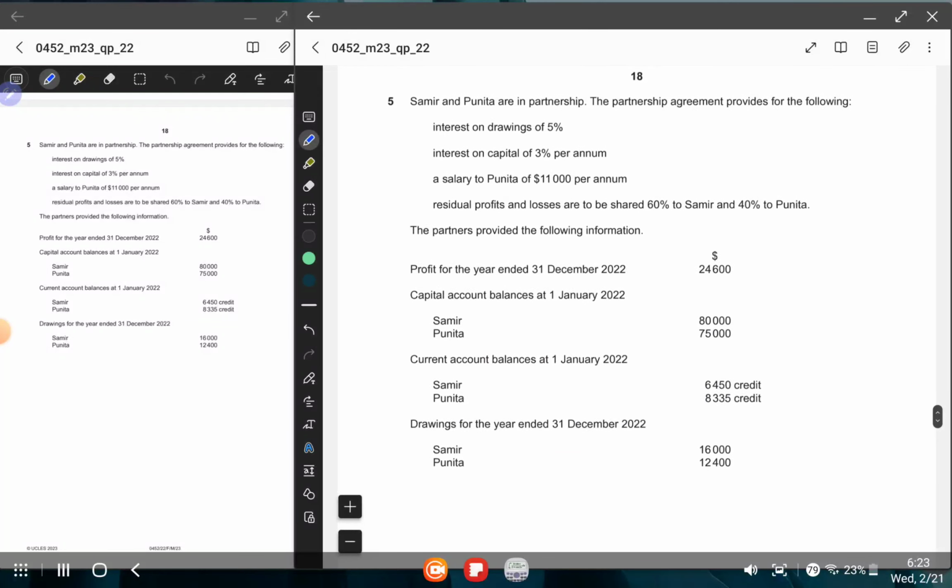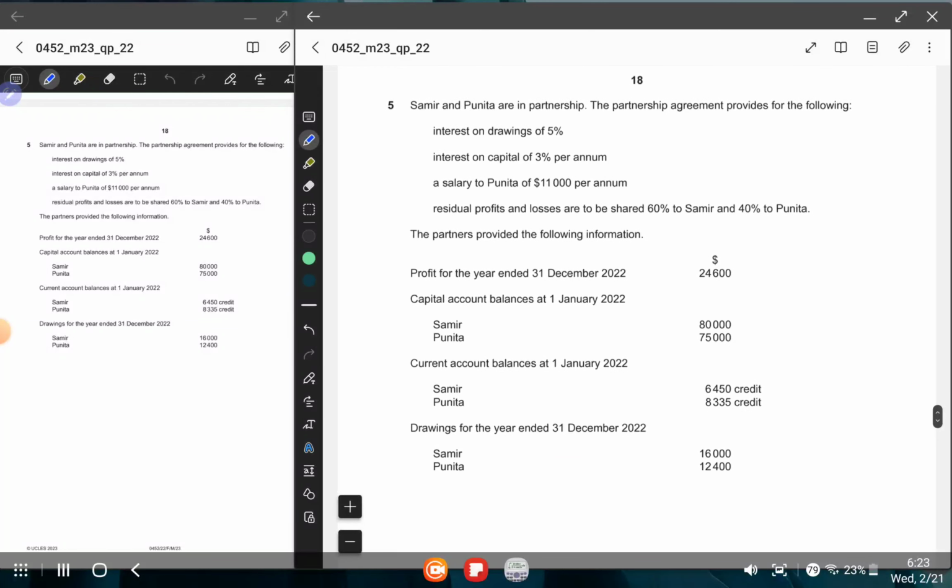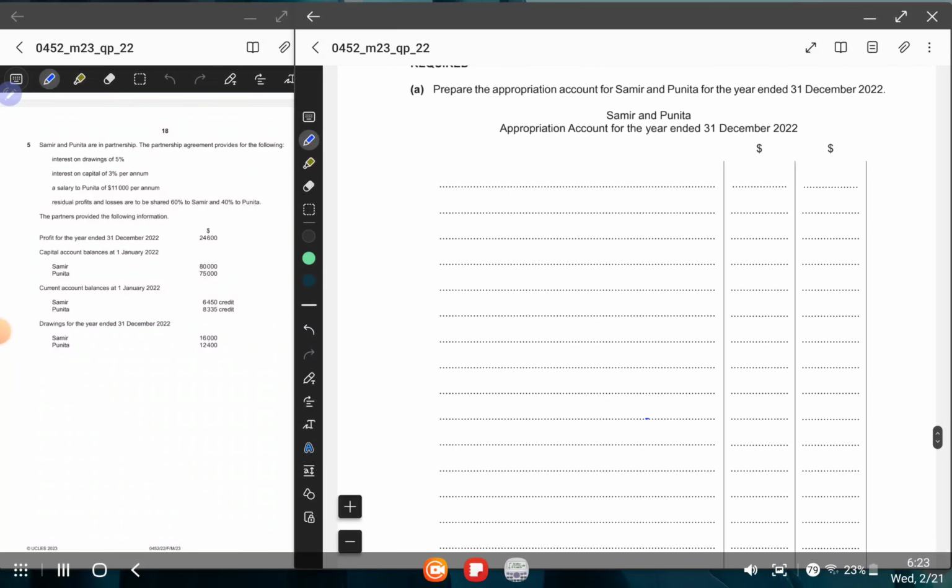In question number 5, it says that Samir and Punita are in partnership. The partnership agreement provides for the following. They have given interest on drawing, interest on capital, a salary, residual profits. Then they have provided the profit for the year, capital account information, current account information, and drawings. So now let us start the paper.